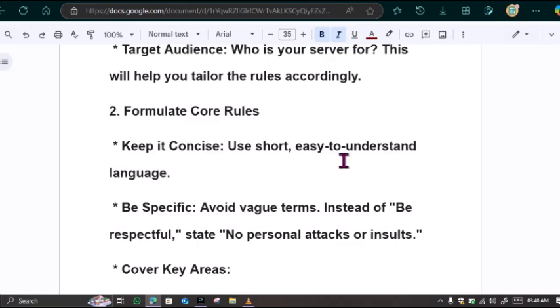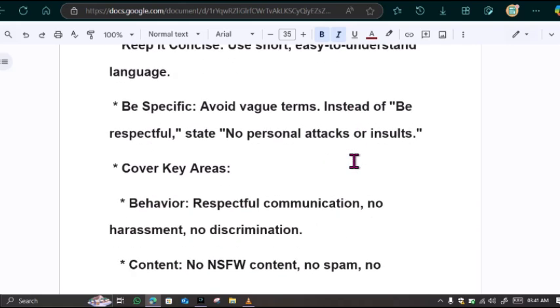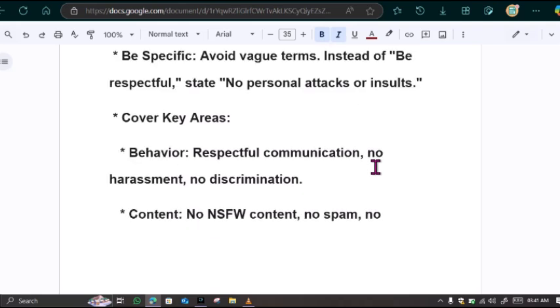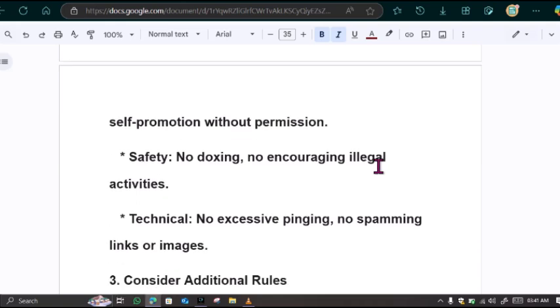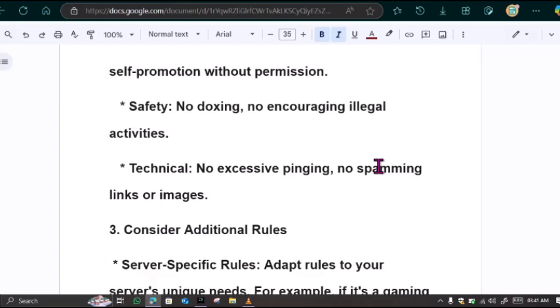Don't forget to cover key areas like behavior and content. On the behavior, we have respectful communication, no harassment and discrimination. On the content, some of the rules are no NSFW content, no spam, no self-promotion without permission. On safety, no doxing, no encouraging illegal activities. On the technical side, no excessive pinging, no spamming links or images.